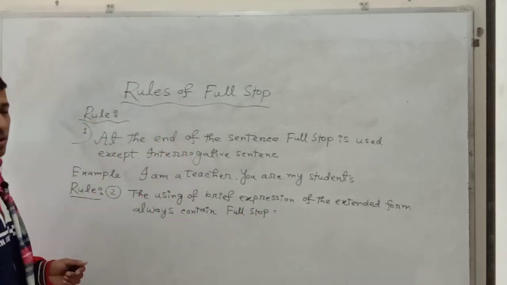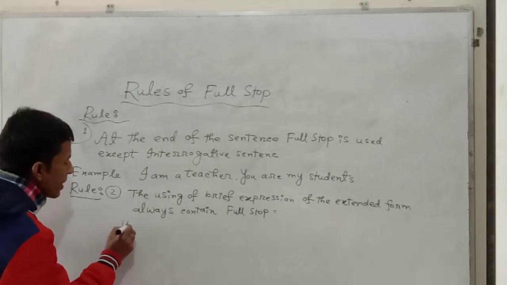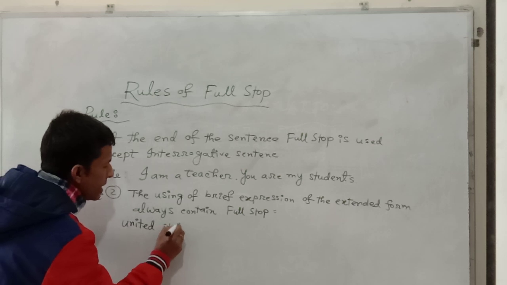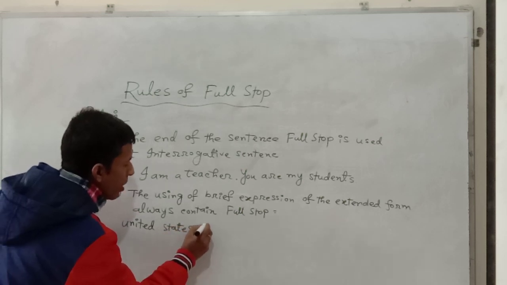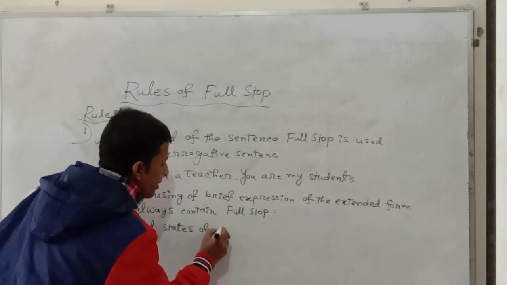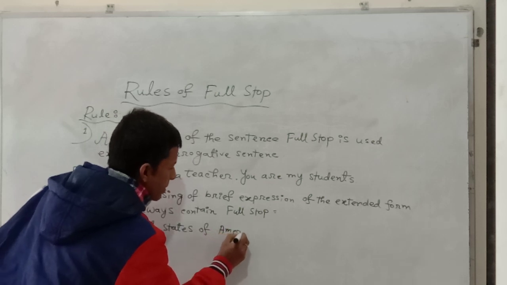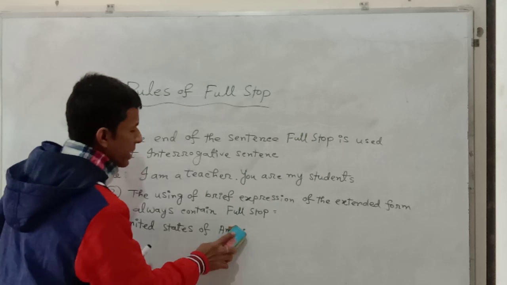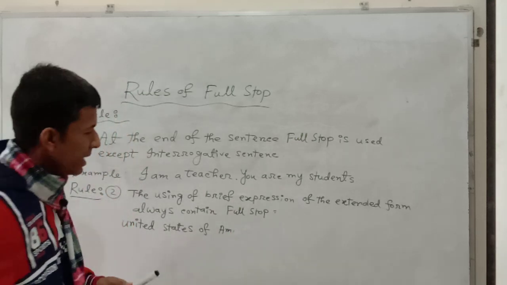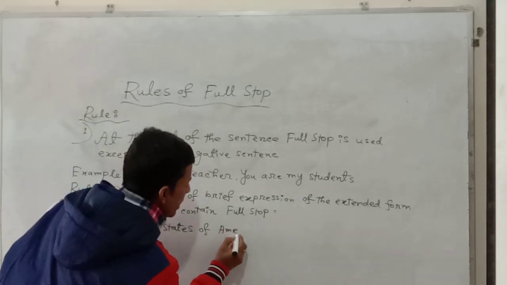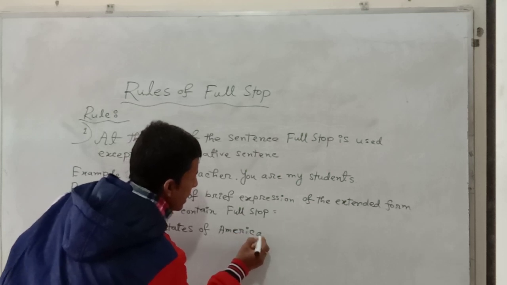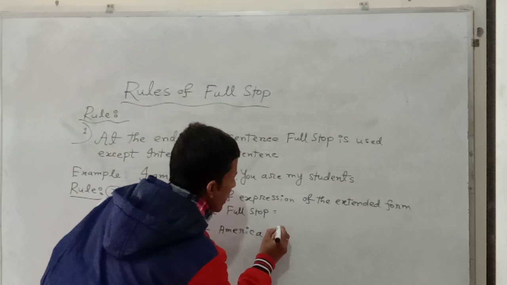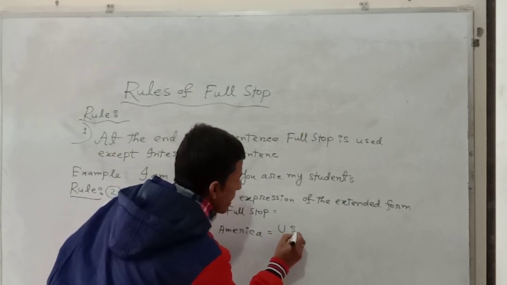As for example, we can take this: United States of America. The spelling is AMERICA. Then the brief form will be USA.